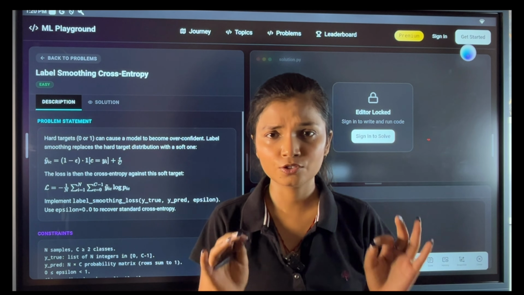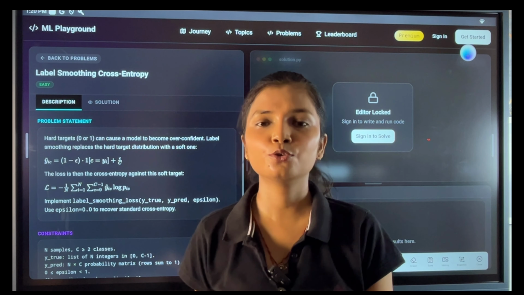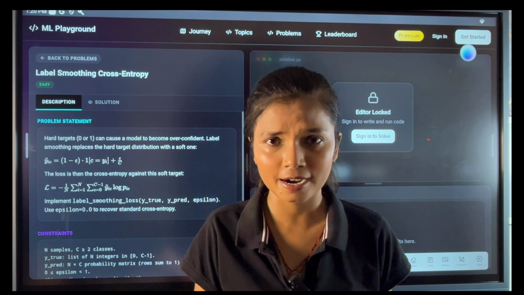So I hope this introduction part of machine learning, or phase 1 of the machine learning series, helped you understand what exactly machine learning is, how it works, and the basic understanding.